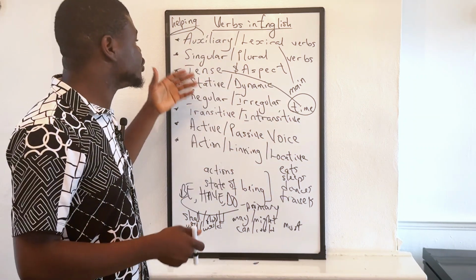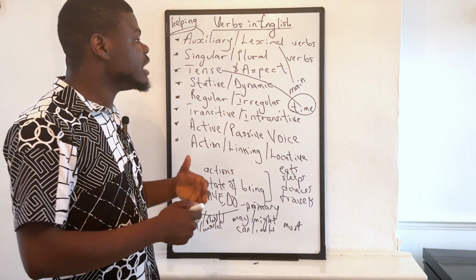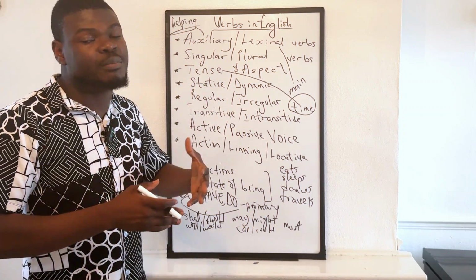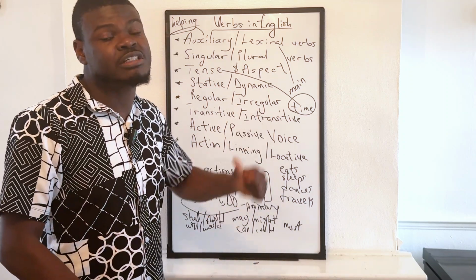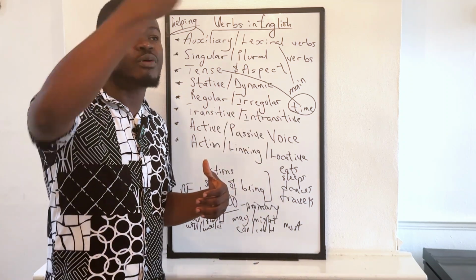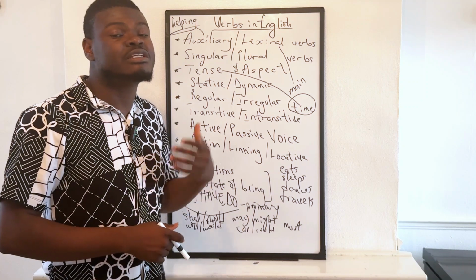So if the action was performed in the present time, we would say that the action or the verb is in its present tense. If the action was performed in the past, we'll say the action and the verb is in its past tense. And if the action will be performed in the future time, we'll say the verb is in its future tense.